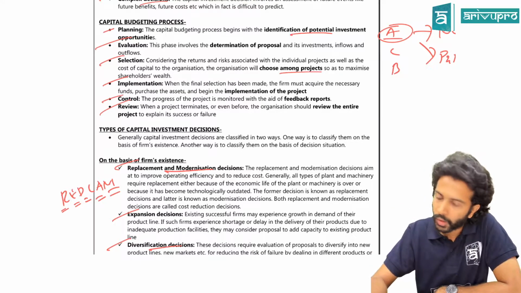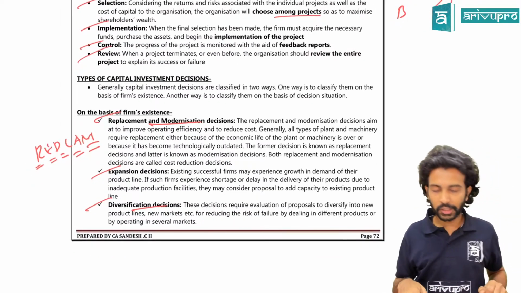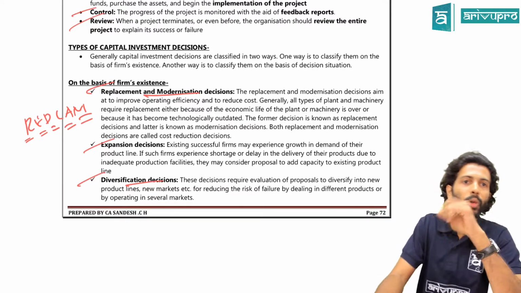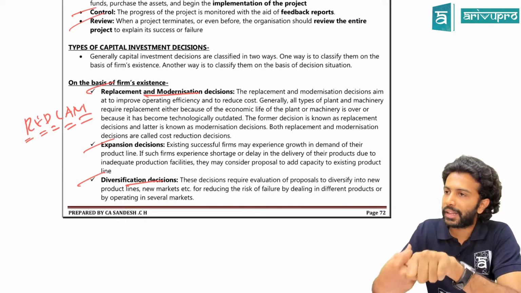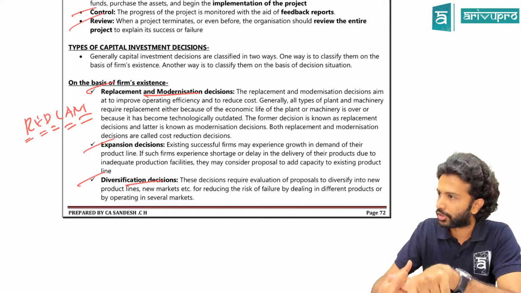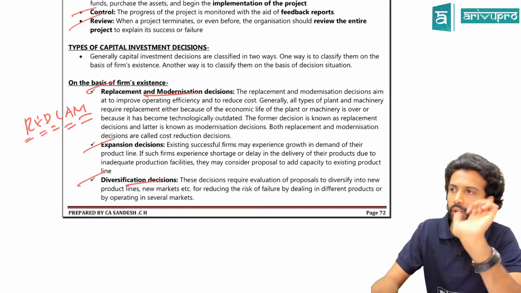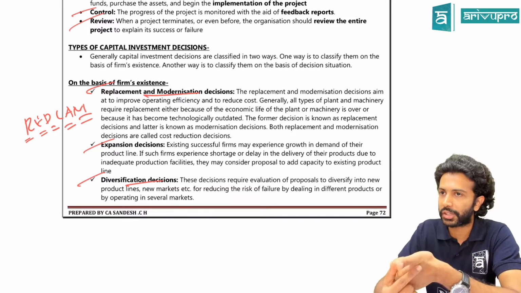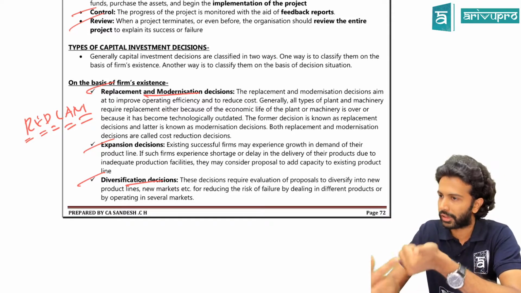Easy now? Next, there are certain types of capital investment decisions, which we can call REDCAM. R is for replacement and modernization decisions. Replacement is for worn out or old machineries. Expansion is for technologically outdated machineries, or technologically outdated decisions, that is.